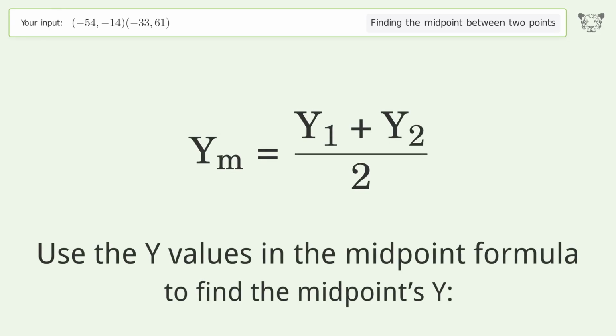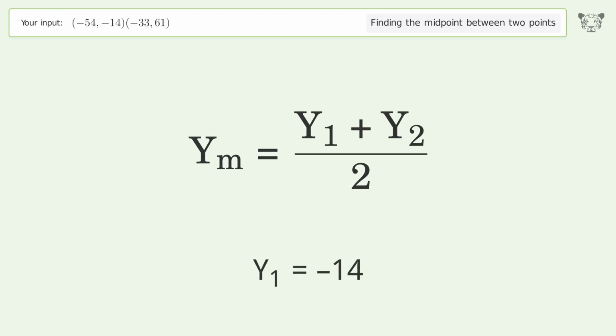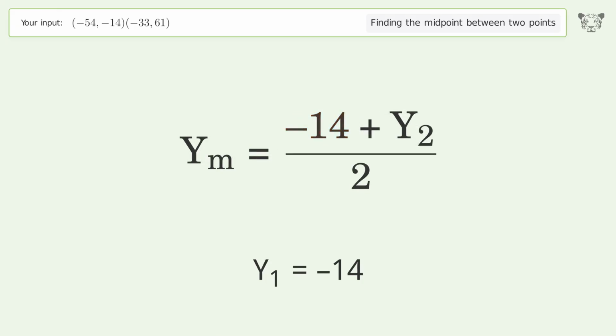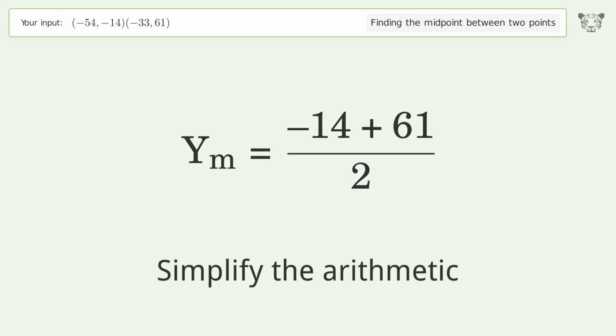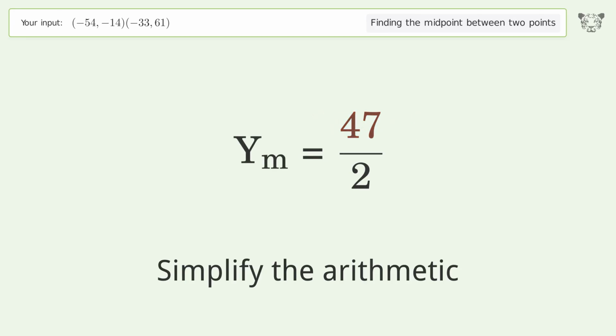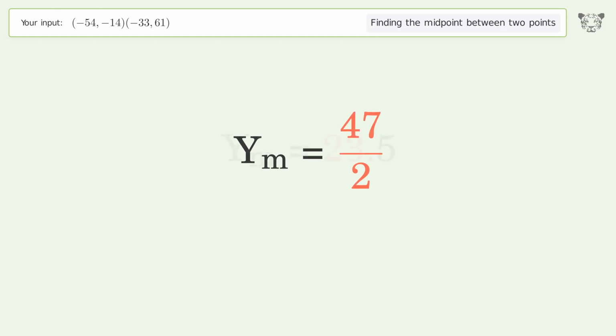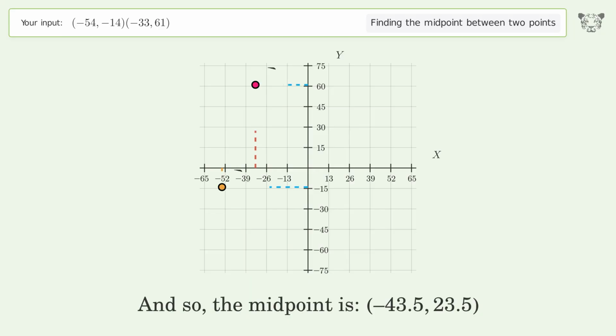Use the y values in the midpoint formula to find the midpoints y. y1 equals negative 14. y2 equals 61. Simplify the arithmetic. And so, the midpoint is negative 43.5, 23.5.